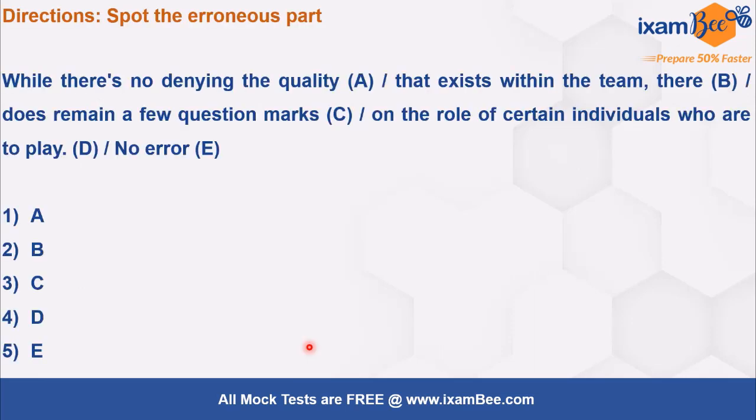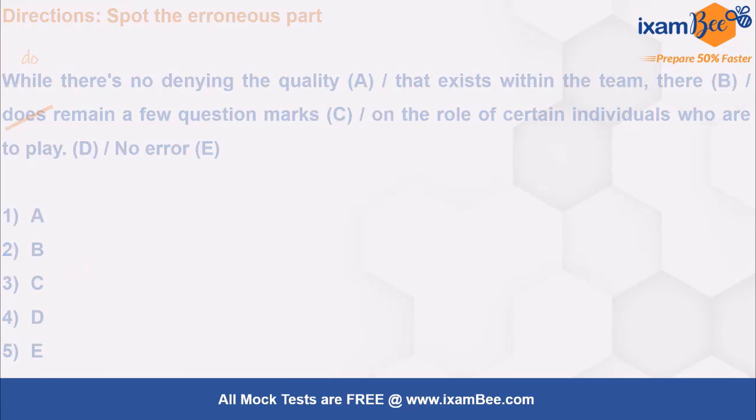Here this sentence says, while there is no denying the quality that exists within the team, there does remain a few question marks on the role of certain individuals who are to play. So when we read this, we know when we have used does here, does is for singular, right? And for plural it is what? Do. Okay, so there do remain a few question marks. When you're talking about question marks, this is plural, right? So you have to use do here instead of does. Okay, so does is incorrect, you have to use do. So the correct answer in the exam you will mark is option C.